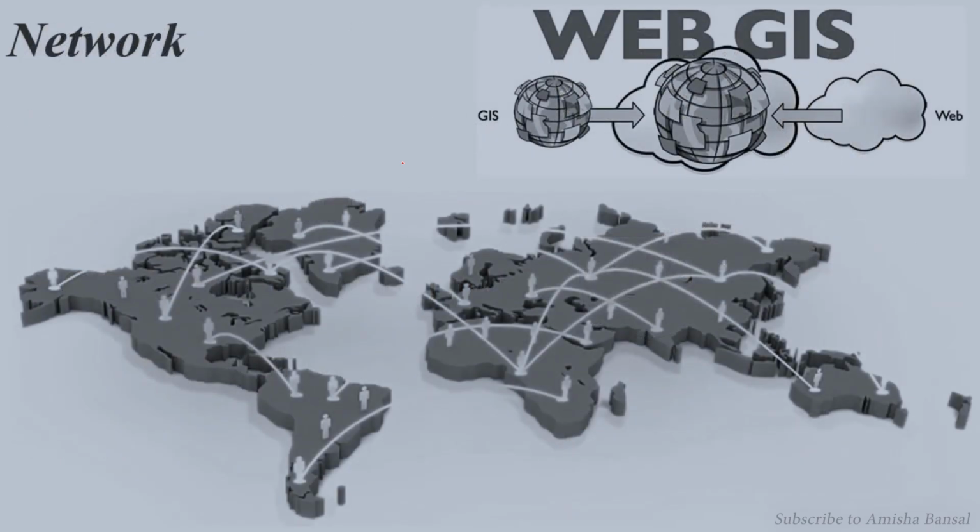Next is the network. Network is like when we are working in a company or with some organization. For example, I have worked in one location and another person has worked in another location, but with web GIS or with the help of the network, we can compile this data. So this also helps in compiling and analyzing the data.